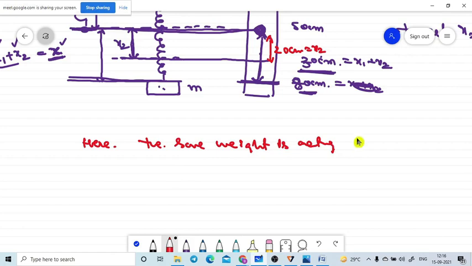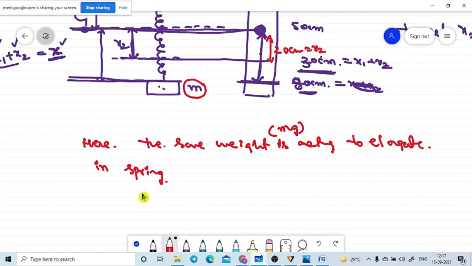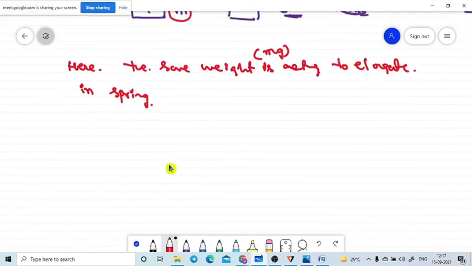What is the force? Weight is nothing but force only. That force, the weight, is nothing but mg, as we attached a mass equal to m. So the weight mg force is acting. Regarding the spring constant and the elongation, according to Hooke's law, the force F is directly proportional to the extension L of the spring. That is, F is equal to K into L. There is a minus sign, but let me take only magnitudes.